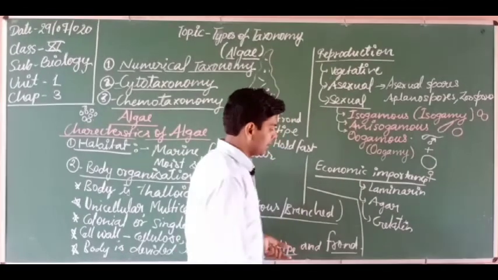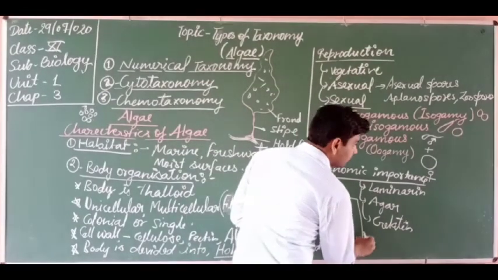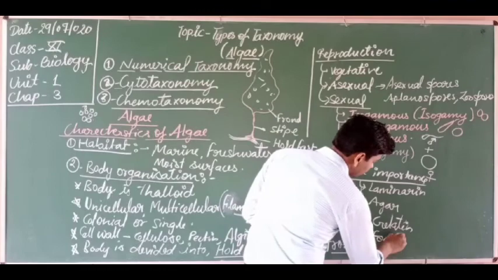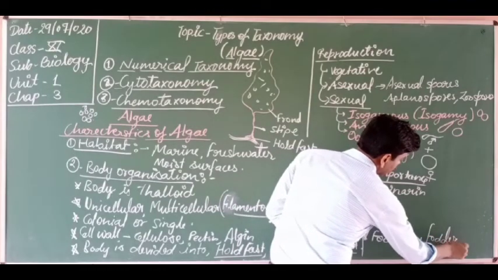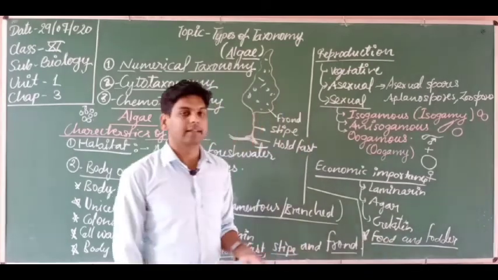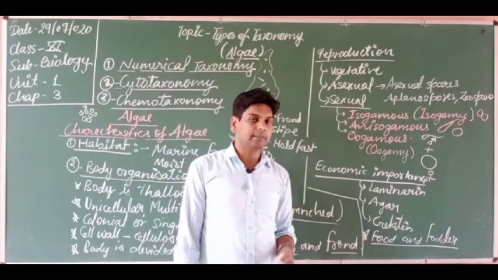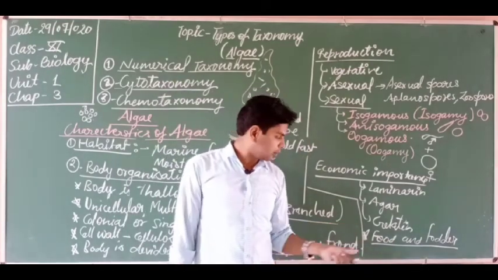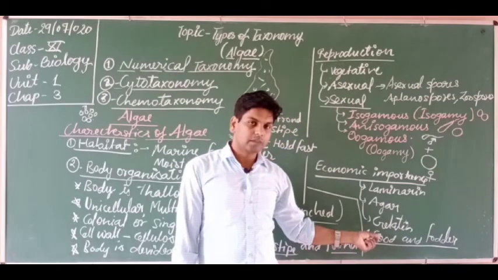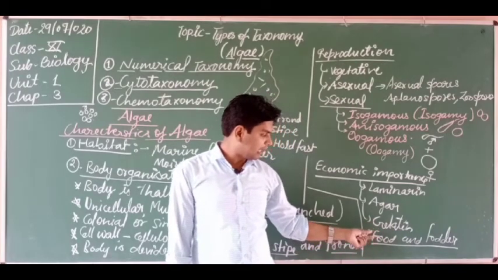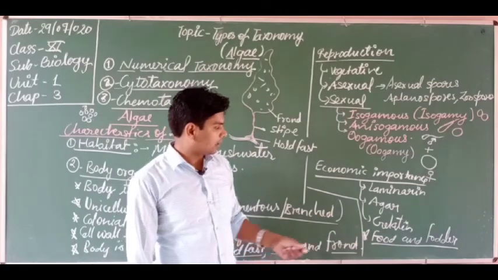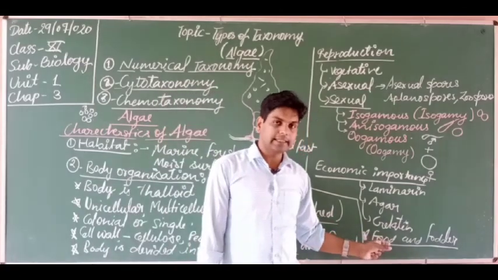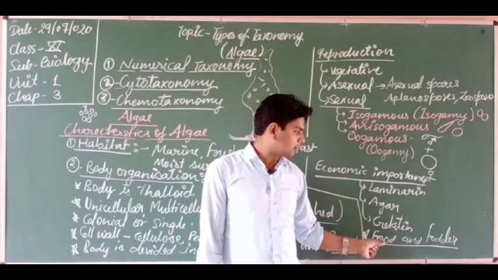Some algae are used as fodder, food and fodder are obtained from the algae, just like Sargassum and Ectocarpus. So these are examples of algae which are used as food and fodder for the cattle. Okay, so this is another economic importance of algae.